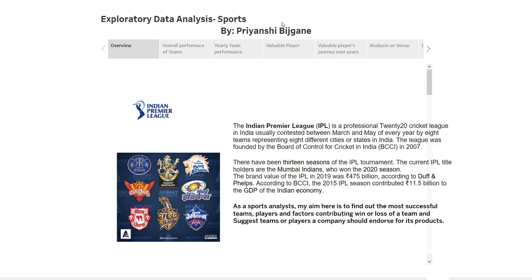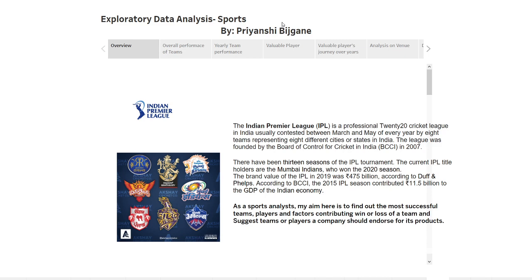The brand value of IPL in 2019 was 475 billion rupees, according to Duff and Phelps. And according to BCCI, the 2005 IPL season contributed 11.5 billion rupees to the GDP of the Indian economy.